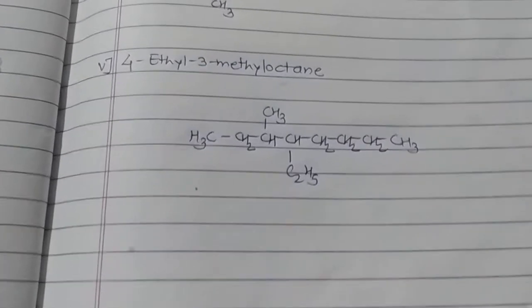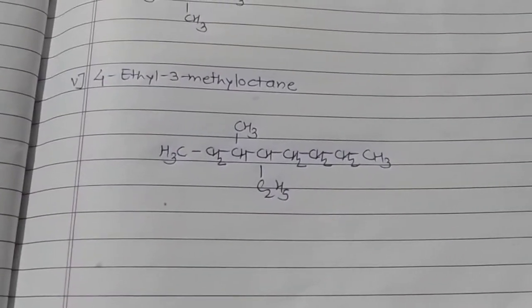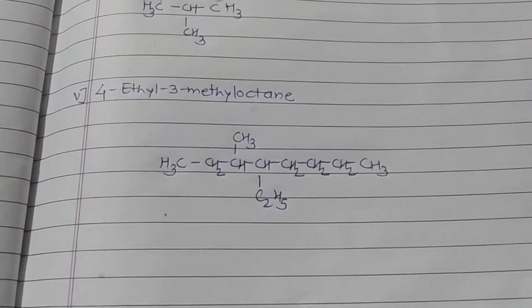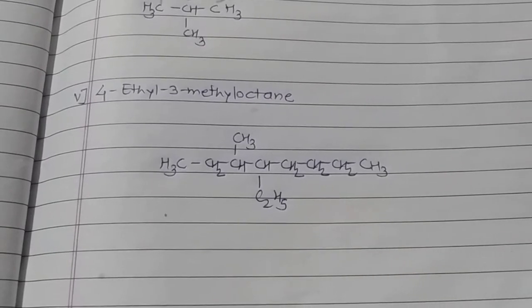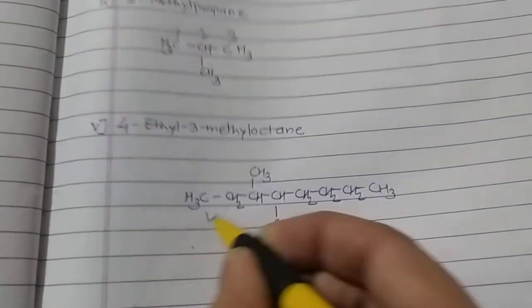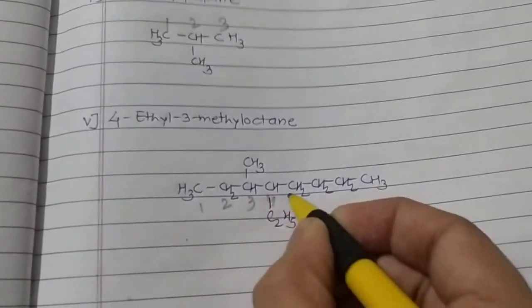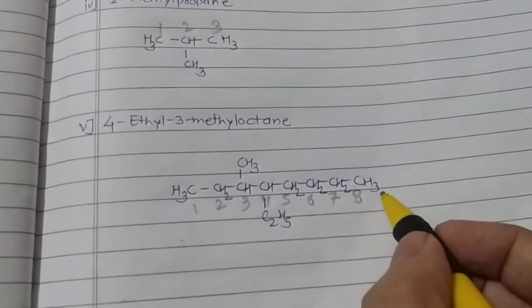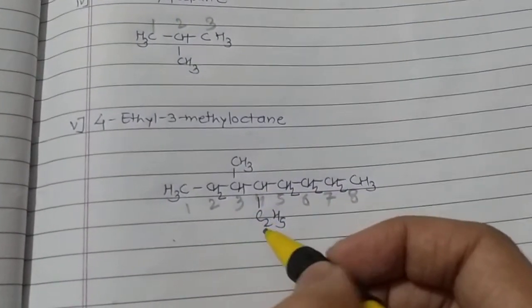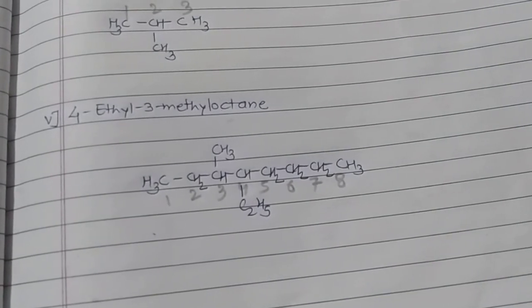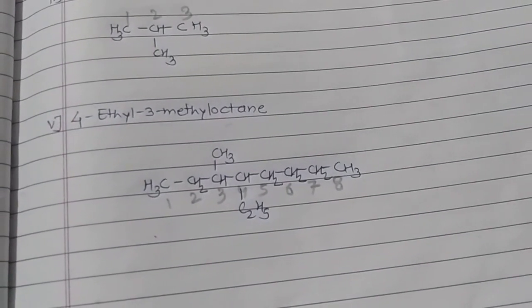And then the last example, 4-ethyl 3-methyl octane. For this, for octane, draw 8 carbons first. The fourth carbon will have an ethyl group and the third carbon will have a methyl group. So draw 8 carbons, so octane, then draw the ethyl group on the fourth carbon and the methyl group on the third carbon. So it will be 4-ethyl 3-methyl octane.